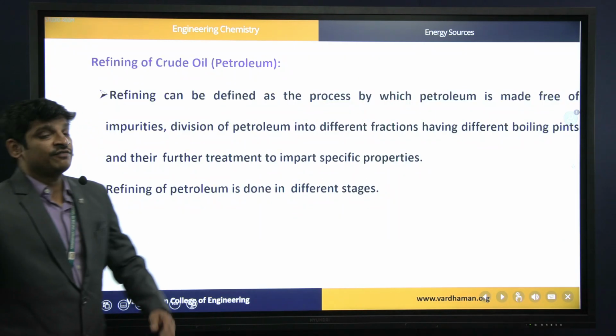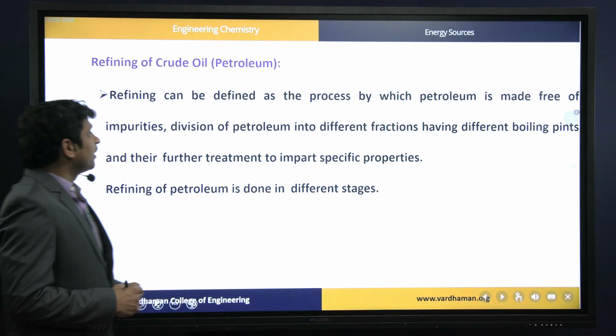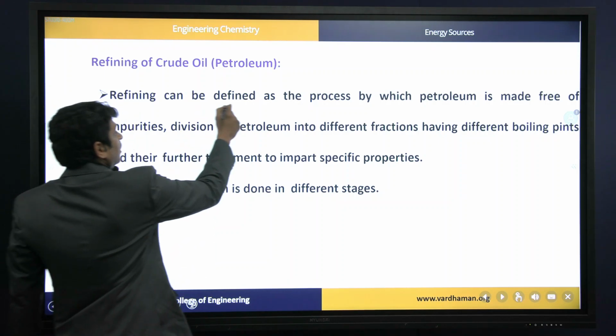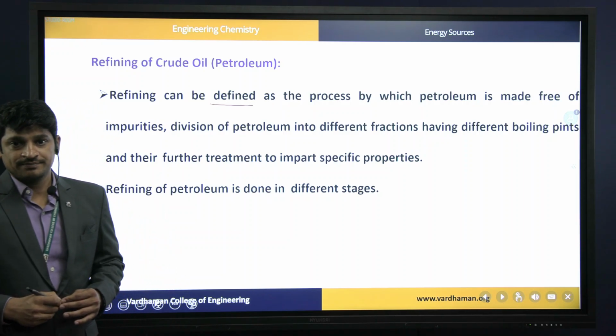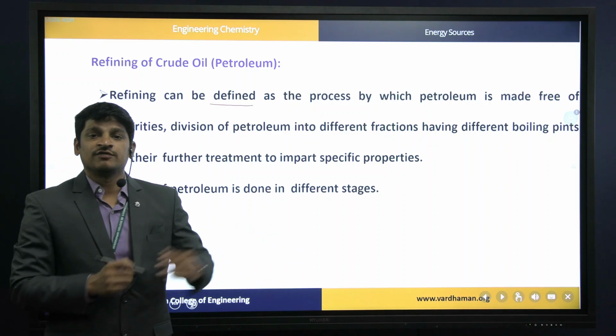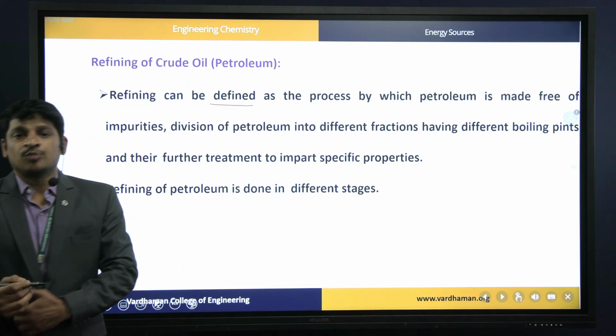Then coming to the refining of crude oil, or refining of petroleum oil. Refining can be defined as the process by which petroleum is made free from impurities, divided into different fractions, and further treated to get superior properties.